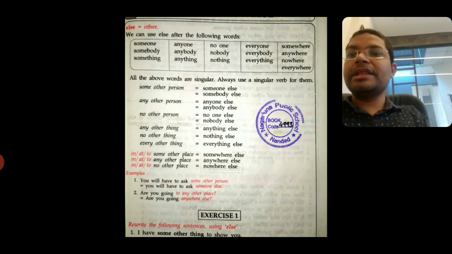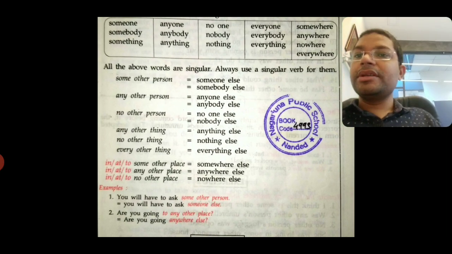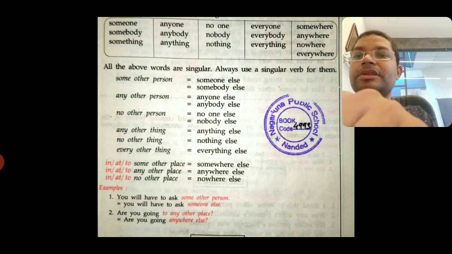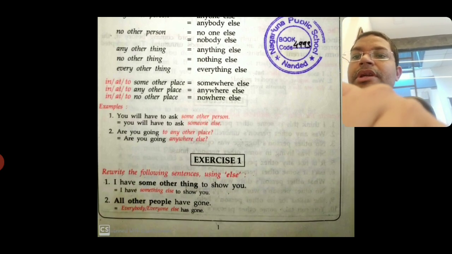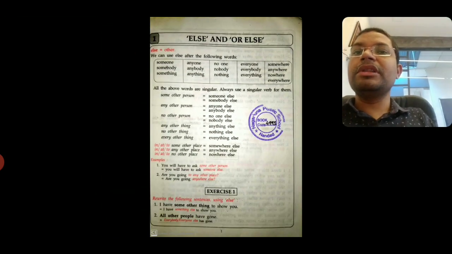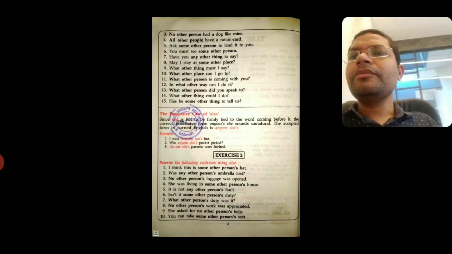If you don't know how to make it, then you can take the help of this table to make the sentence. For example, every other thing is equal to everything else. It is given here already. With the help of this table you can solve this exercise.